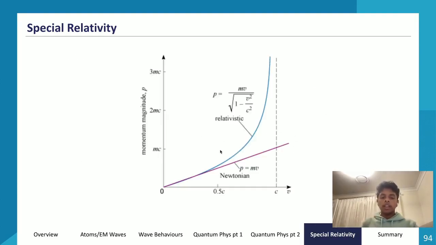And this is what it looks like. So using Newtonian physics or classical physics, we get p equals mv. So it just goes up like this. So the momentum required is mc, which is not too much, right? Or it is a lot, but it's doable to a certain extent. But using our understanding of relativistic physics or relativistic momentum, we can now see that as we approach c, our momentum asymptotes at infinity.